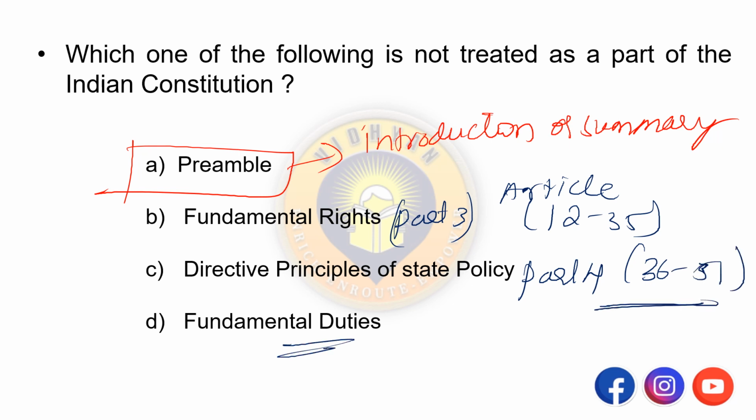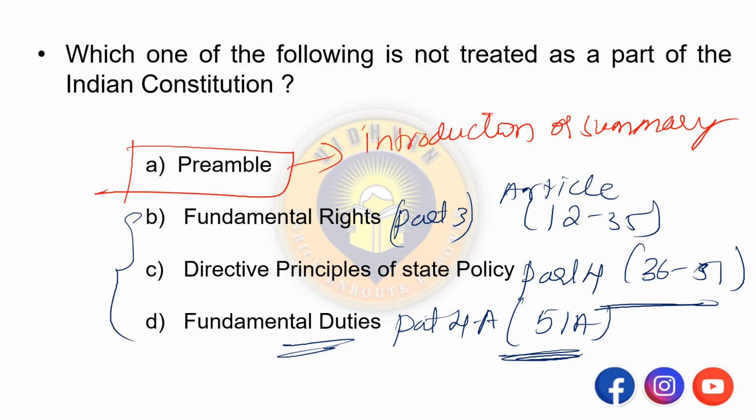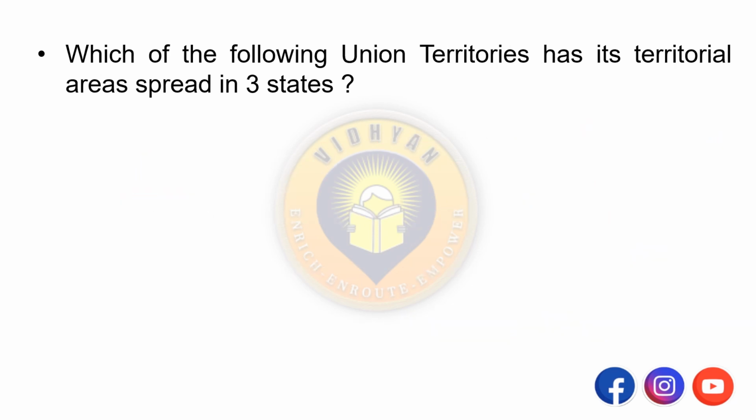Then the fundamental duties is part 4A, which is article 51A. Okay, remember this, these are the parts of the Indian Constitution, and preamble is the introduction or the summary of the Constitution. Remember this.